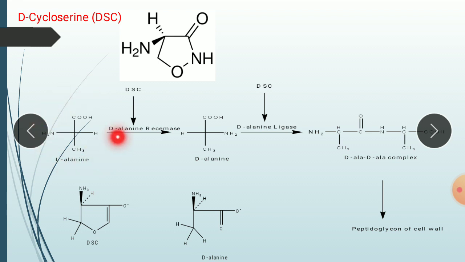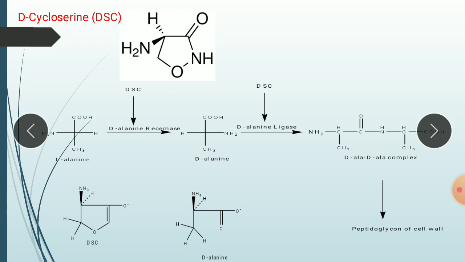So again, the starting material is L-alanine, an amino acid, which by the enzyme D-alanine racemase is converted into D-alanine in bacteria. Then this D-alanine reacts with another molecule of D-alanine to form the D-alanine complex by the enzyme D-alanine ligase, and after that this complex is incorporated into the peptidoglycan part of the cell wall of mycobacteria.